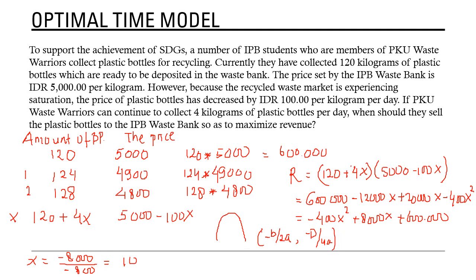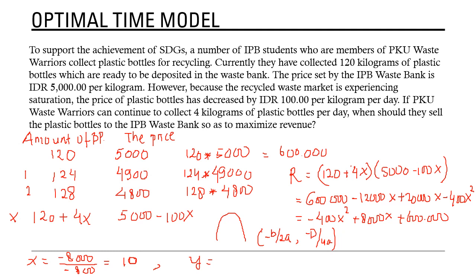So PKU should sell 10 days after now. 10 days after now, from here, 10 days.